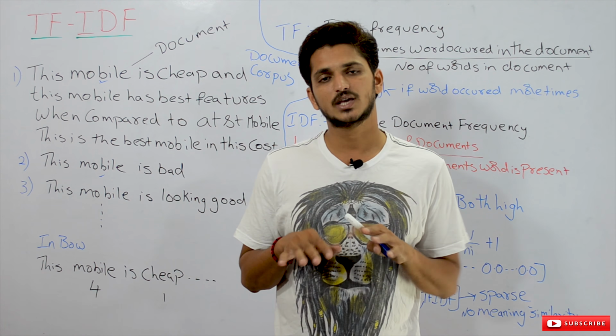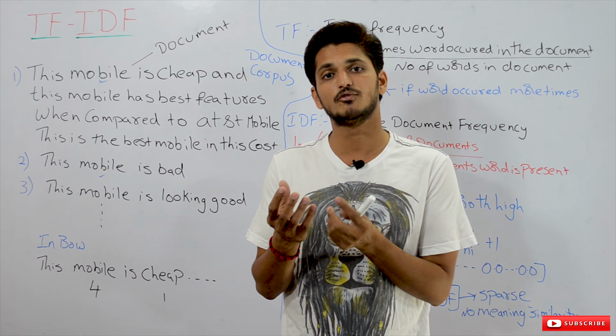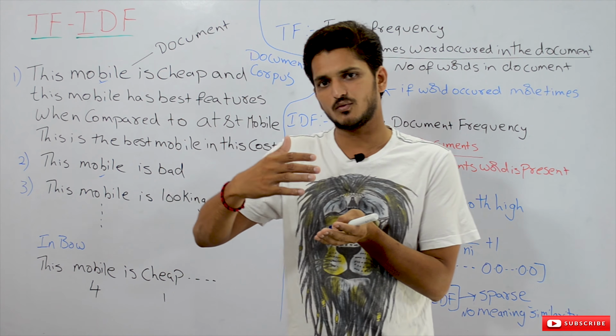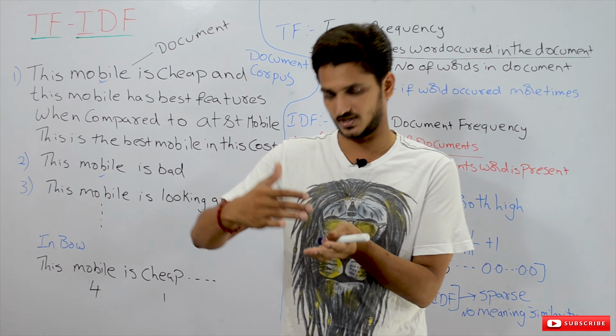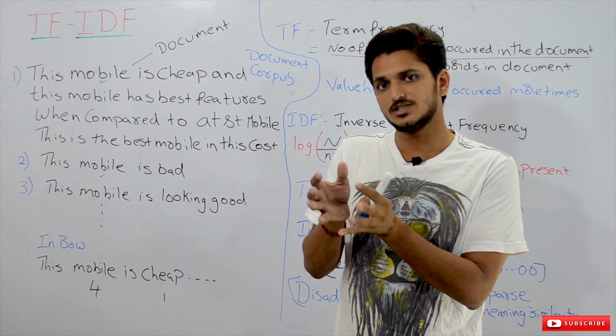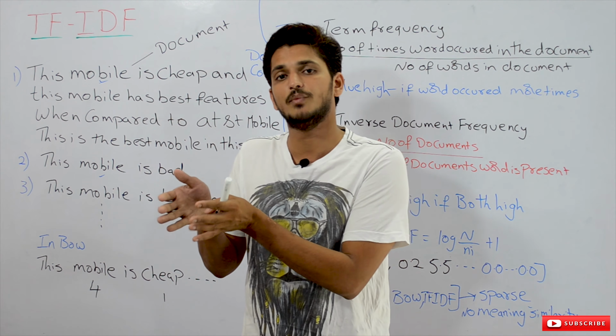Suppose a new customer comes in and writes some feedback on a mobile, and he uses the word cheap. Now based on our previous data, we collected 70,000 data records. In which situation is the word cheap used? It is used in positive feedback.